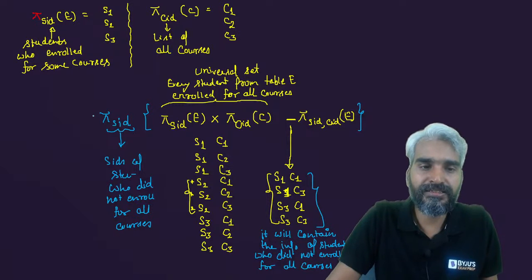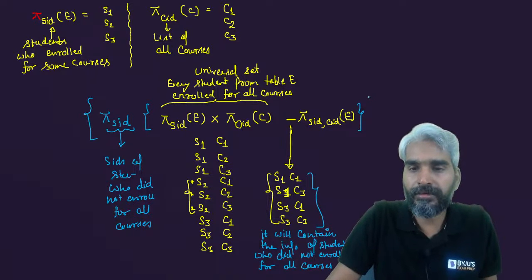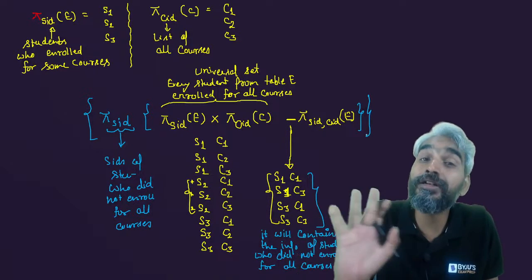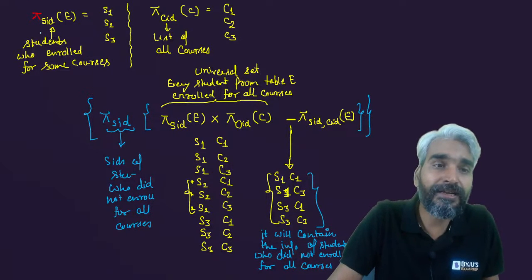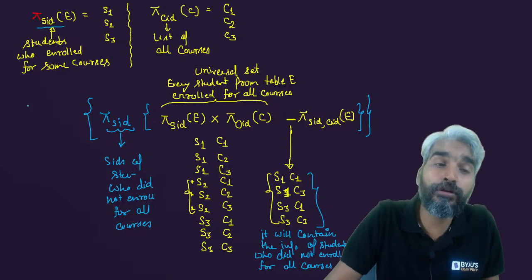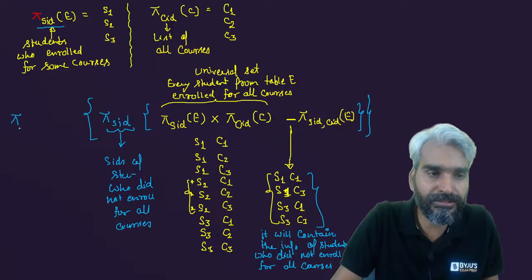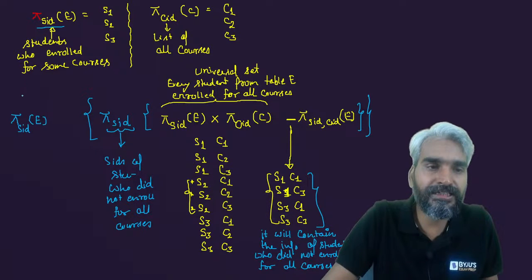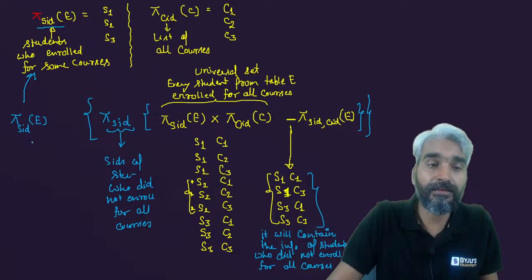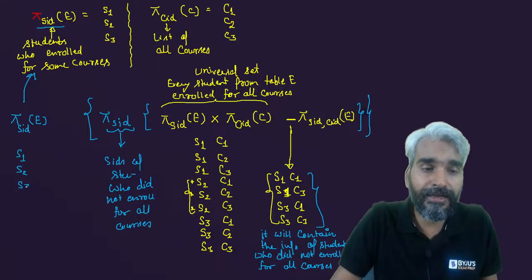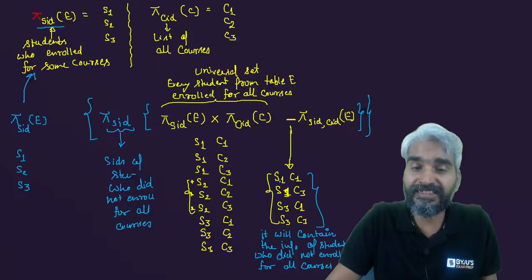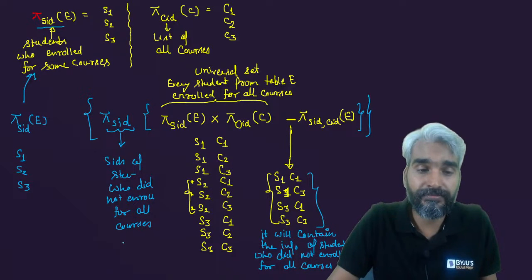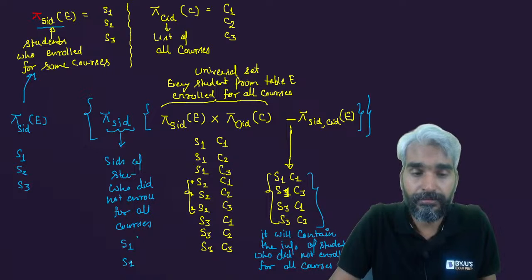Right. So this relation will give you the SIDs of the students who did not enroll for all courses, and you also have the SIDs of those who enrolled for some courses. So this is projection of SID from E. Here you will have S1, S2 and S3. From the other relation, when you project SID, you will get only S1 and S3.